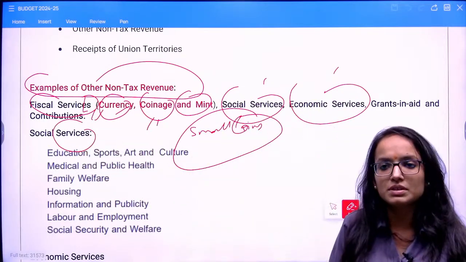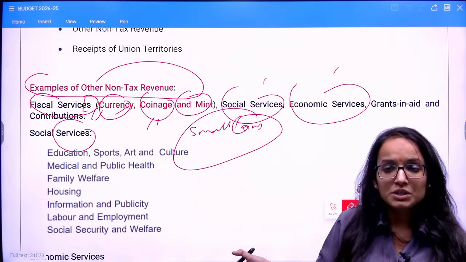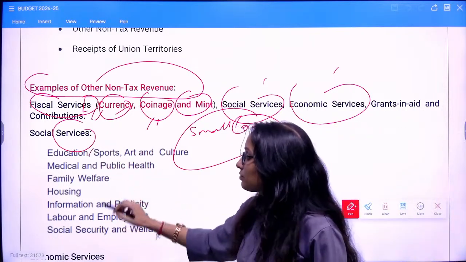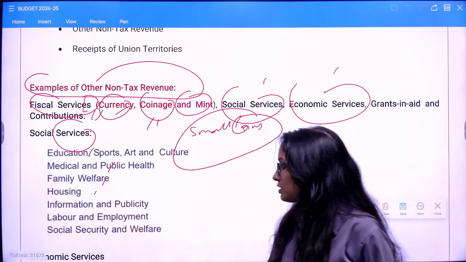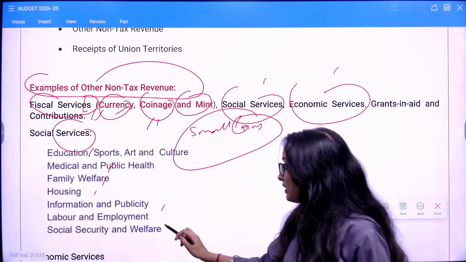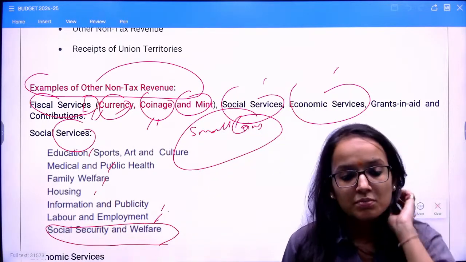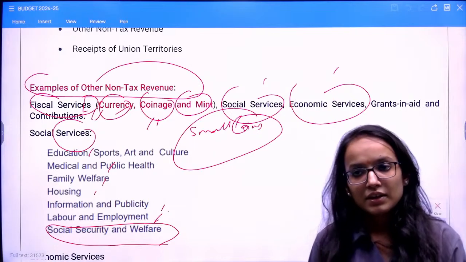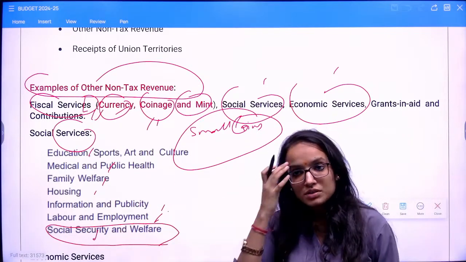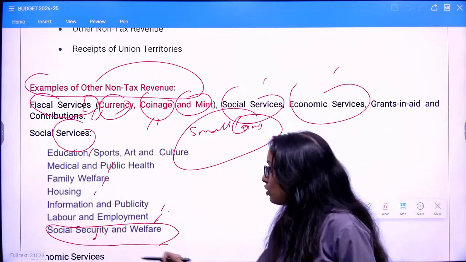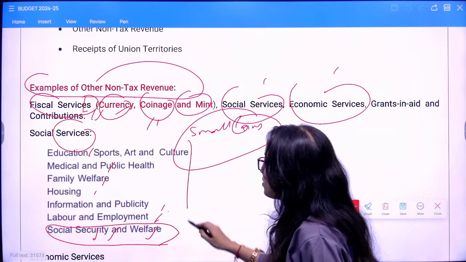In social services, there are many services provided by the government: education, medical, public health, family welfare, housing services, information and publicity. Then you have labor employment, social security benefits like your pension, PF, old age pension funds. So social security and welfare all come under the social services.